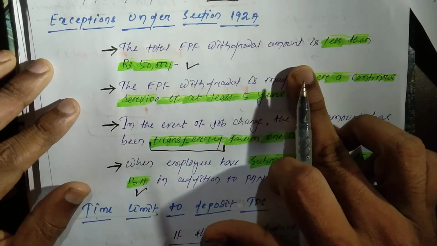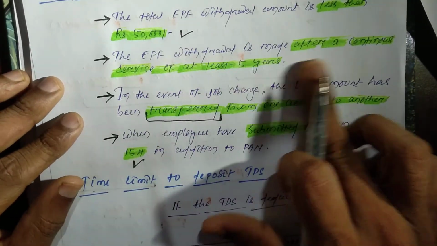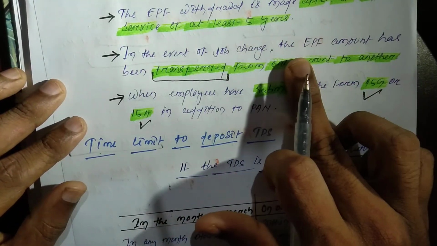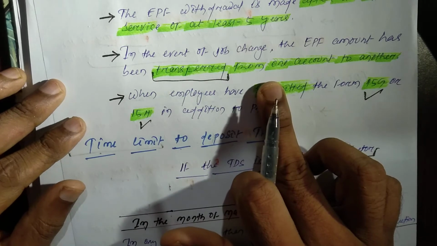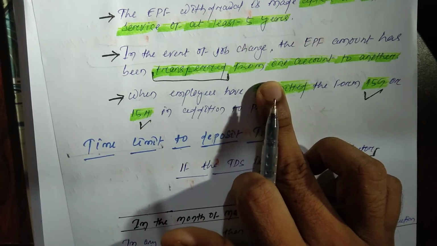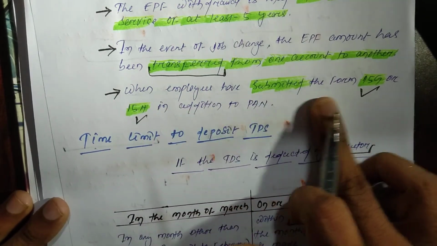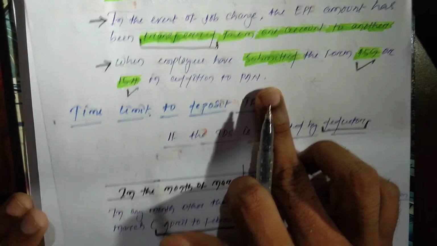The total EPF withdrawal amount is less than 50,000. The EPF withdrawal is made after continuous service of at least 5 years. In the event of job change, the EPF amount has been transferred from one account to another. Or when the employee has submitted Form 15G or 15H in addition to PAN.